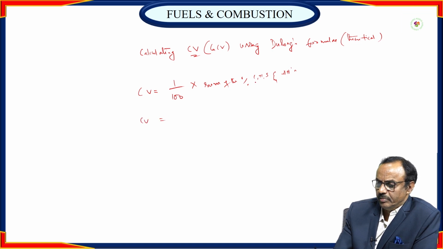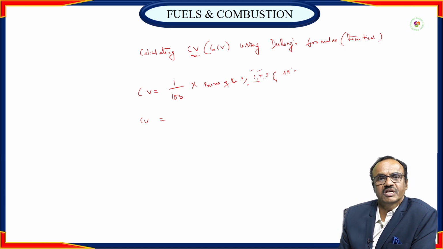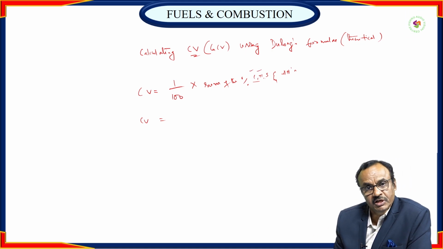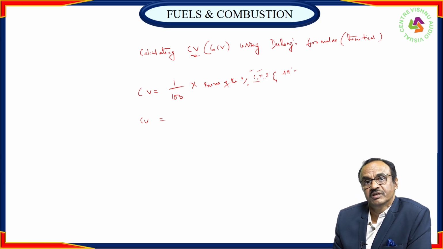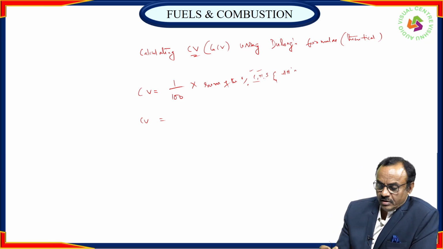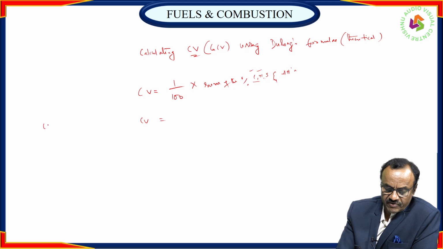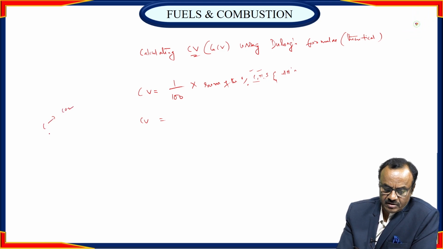So it means the fuel is mainly composed of carbon and hydrogen, with a negligible amount of sulfur, because sulfur is also a combustible substance. Sulfur also liberates heat after combustion. During combustion, carbon converts into carbon dioxide, as we already discussed.